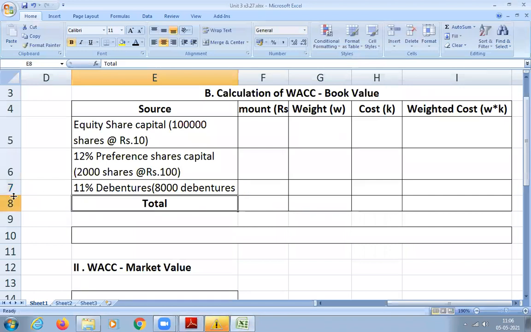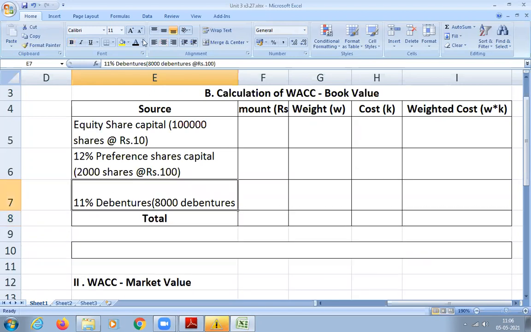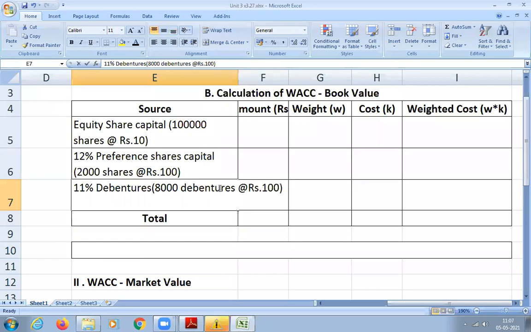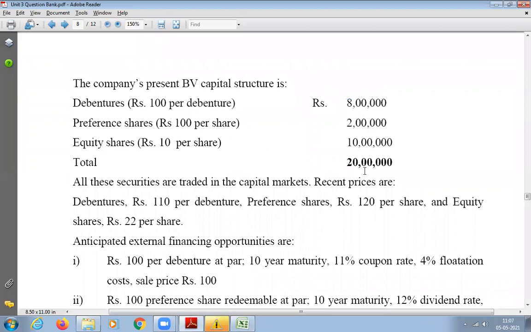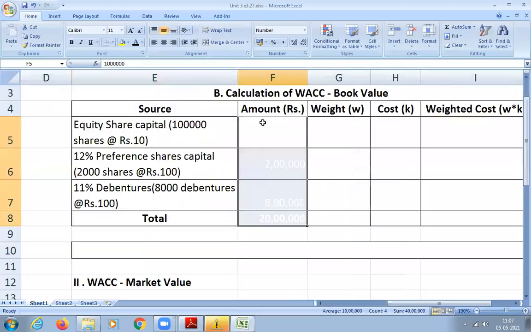So the amount we already discussed. We will write as it is. The book value means you just take whatever is given in the question. Don't change anything.